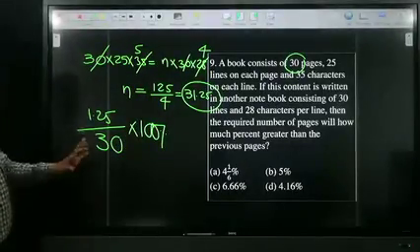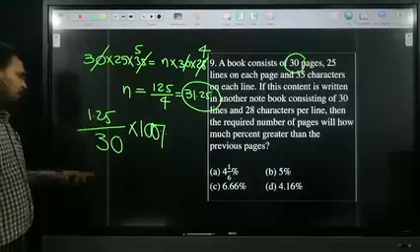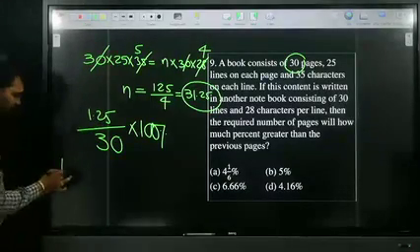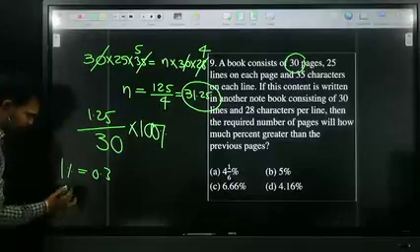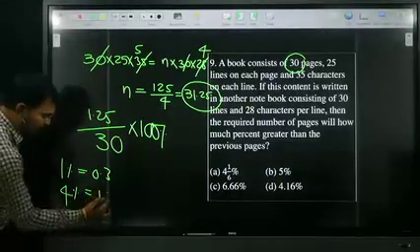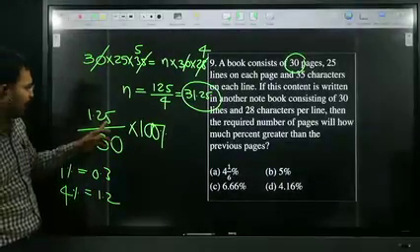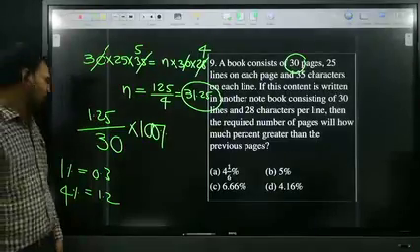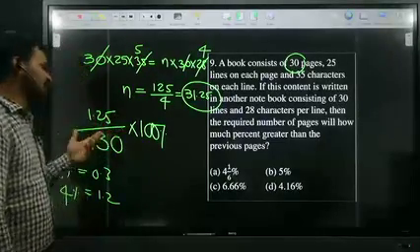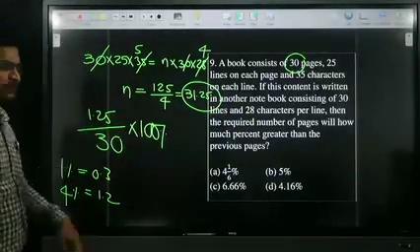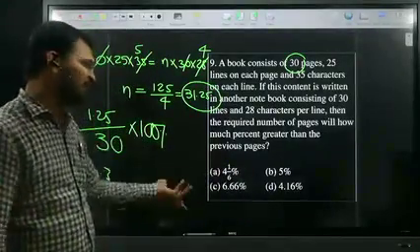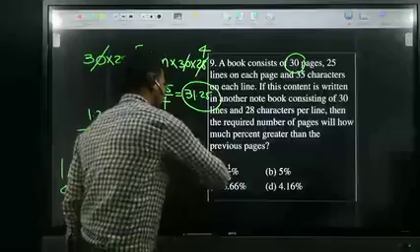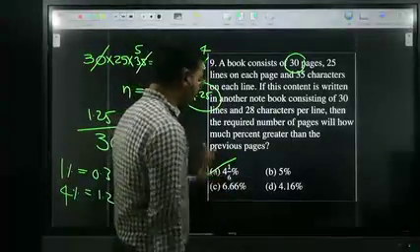Look at me. 1% is nothing but 0.3. If I go for 4%, 4% is 1.2. Still I need 0.05. So that is nothing but your answer is 4 point something. See the options, 4 point something, which option is there? So only one option is there.